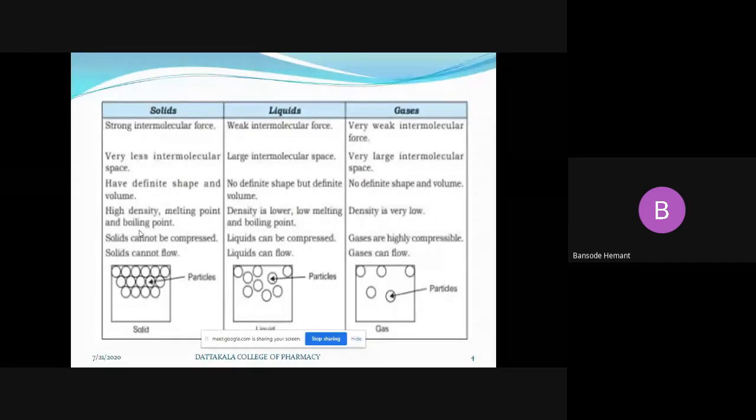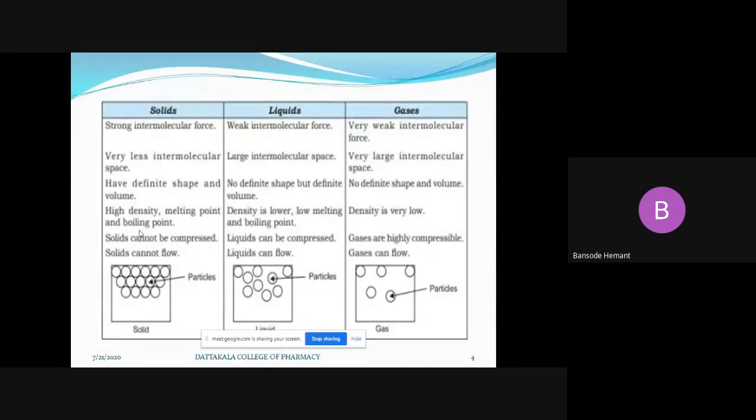In case of liquids, the density is lower because they show intermolecular space and a low melting point, because the intermolecular forces present in the molecules are weak. Then density and melting point, these are low. Boiling point is again low because they show less or weak intermolecular forces.